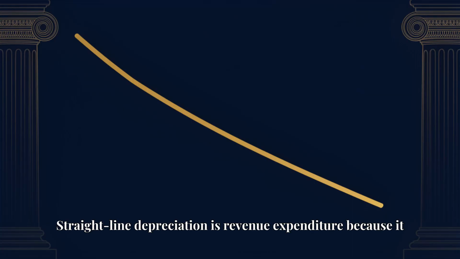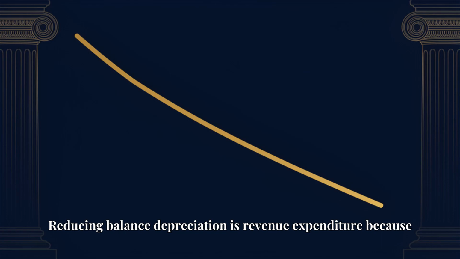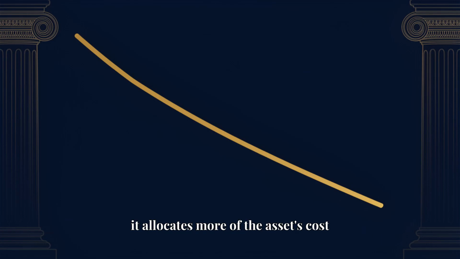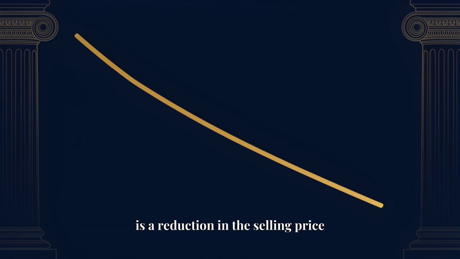Straight line depreciation is revenue expenditure because it spreads the cost of an asset evenly over its useful life. Reducing balance depreciation is revenue expenditure because it allocates more of the asset's cost in the earlier years of use. Discount allowed is revenue expenditure because it is a reduction in the selling price to encourage prompt payment by customers.